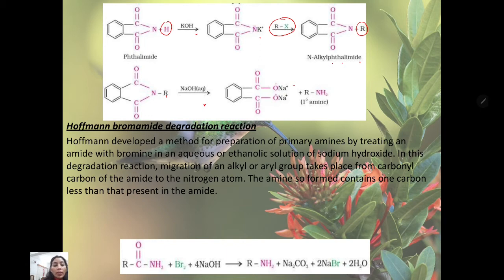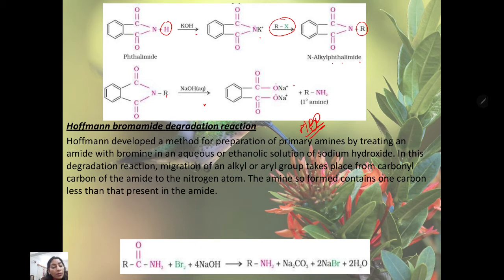Next is the Hofmann bromamide degradation reaction. We can remember it by the short form HBD. Happy birthday. Hofmann developed a method for the preparation of primary amine by treating an amide with bromine in aqueous or ethanolic solution of sodium hydroxide. In this degradation reaction, migration of an alkyl or aryl group takes place from the carbonyl carbon of the amide to the nitrogen atom.